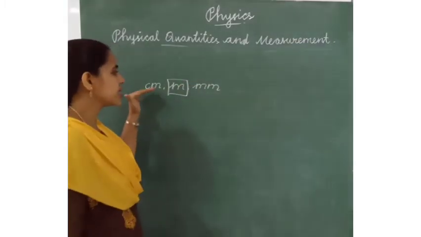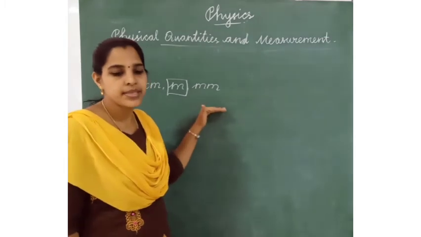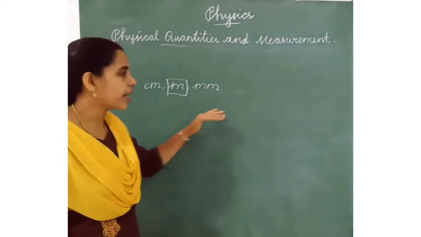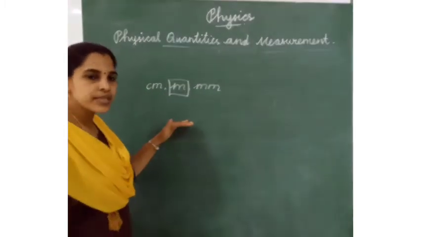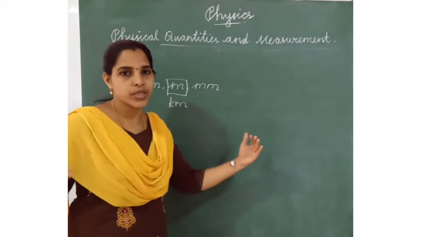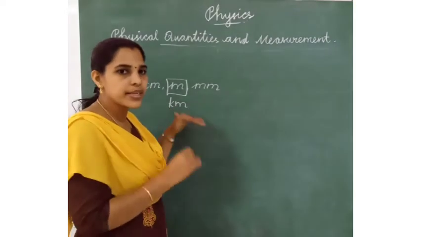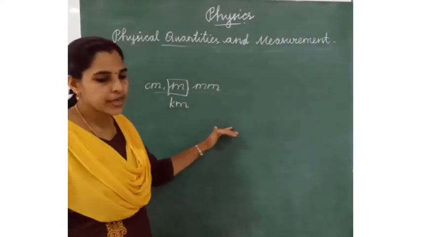Here centimeter and millimeter are the sub-multiples of units, and the multiple of a unit is kilometer. These are the longer or bigger units in measuring length.